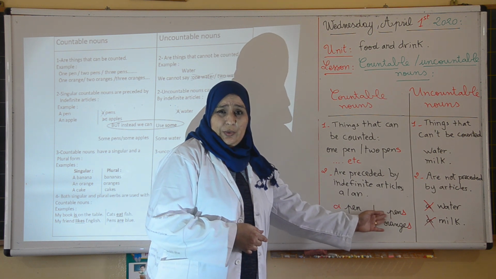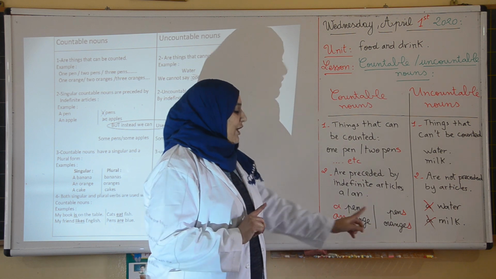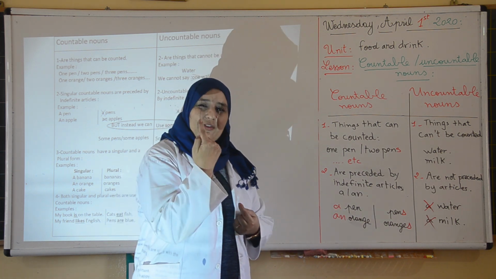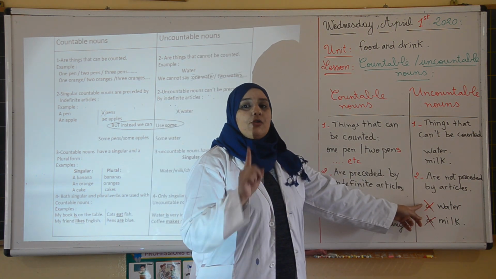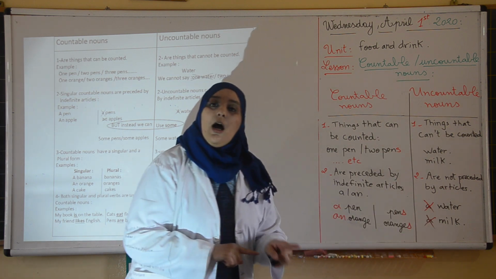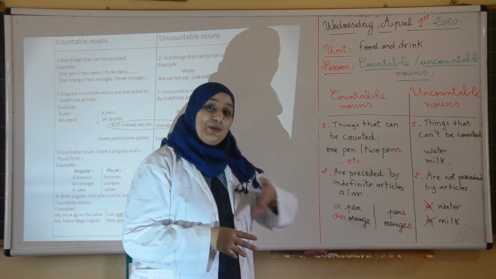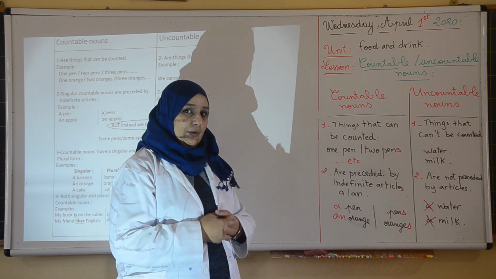Do we use articles with plural nouns? No, we don't use articles. You know why? Because when you say a or an, you mean one thing. Okay? So same thing here for uncountable nouns. You don't use a for uncountable nouns. We do not say a water or an orange juice, since juice is a liquid. It is uncountable, right?